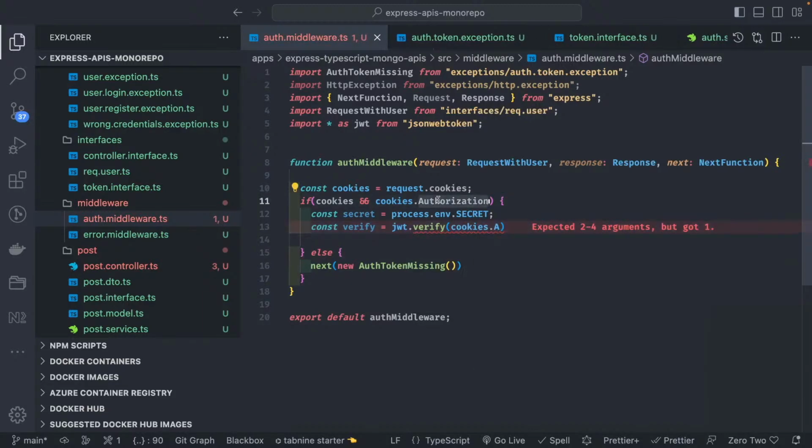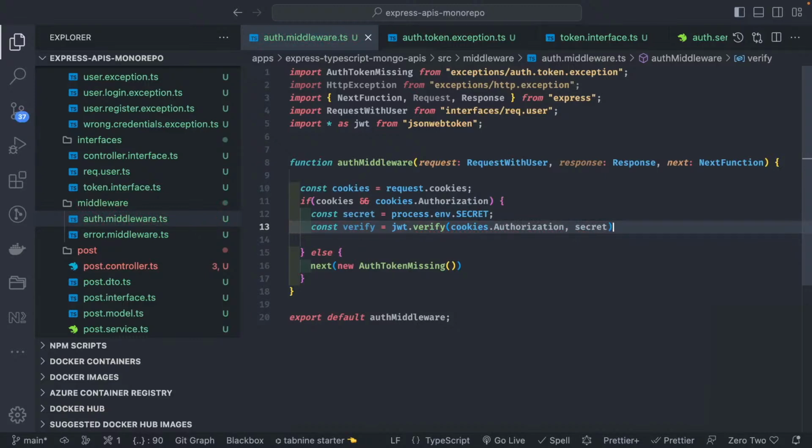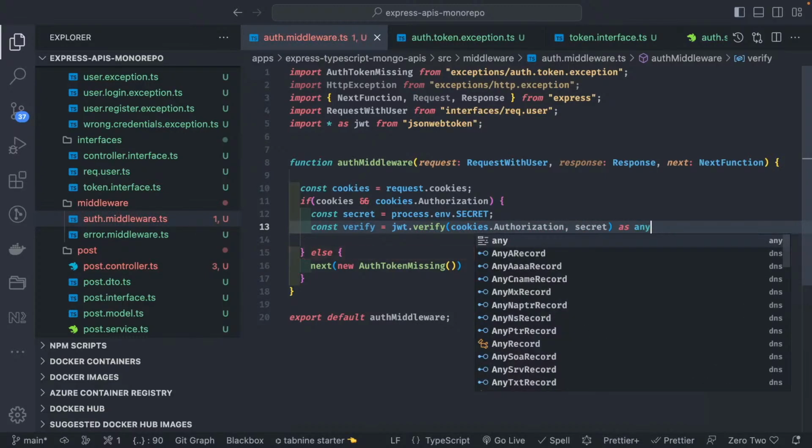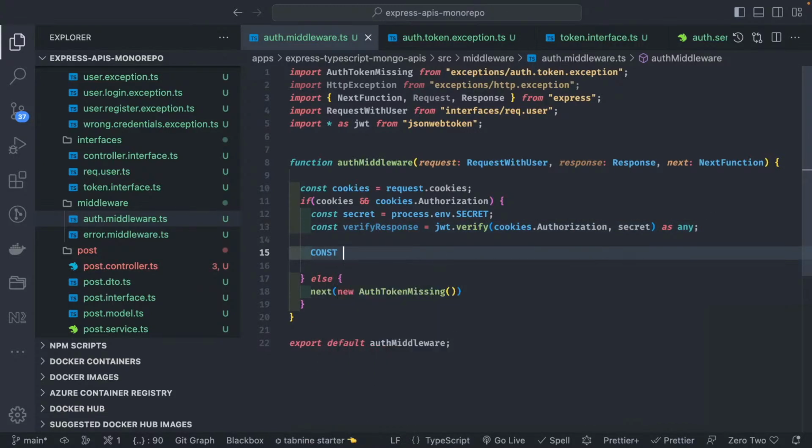So this is the string which you are passing, and I'm going to validate it against this secret. jwt.verify is going to give me the data payload, right? Once you verify it, the verify response will contain that data, and then we are going to get the ID, const id, which will be the user ID.